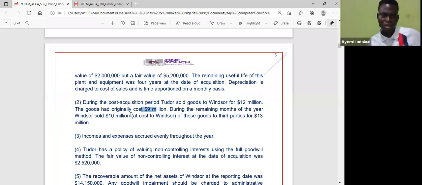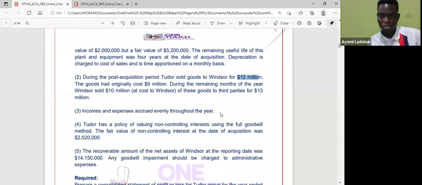So we need to also eliminate unrealized profit there. Now, this 12 million is intragroup sales, so you have to eliminate it within your cost of sales. Then the unrealized profit, how do we do that? I'm going to tell you when we get there. I'm going to show you that.